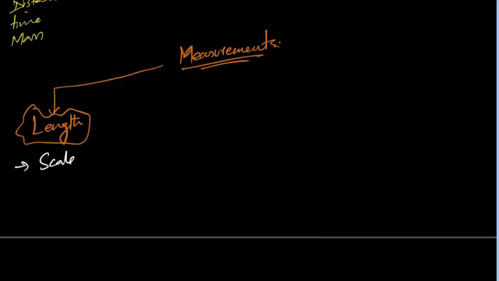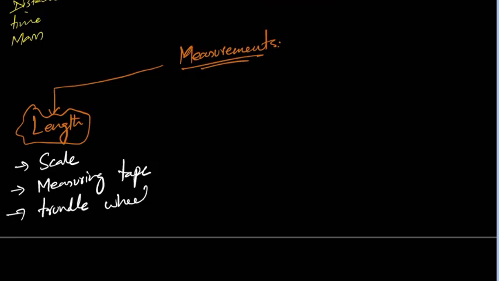Scale, right? You can use a measuring tape. You can use a spindle wheel. You should know when you have to use which one.